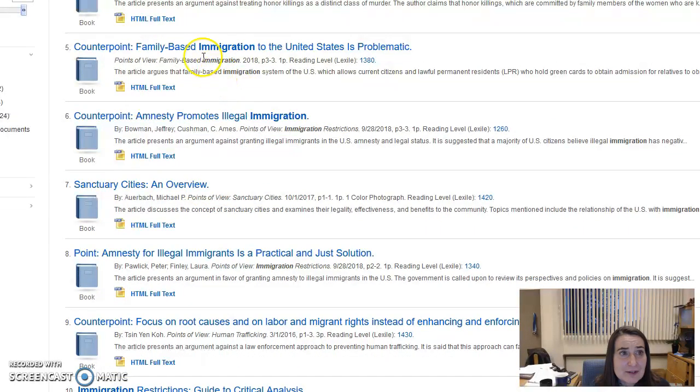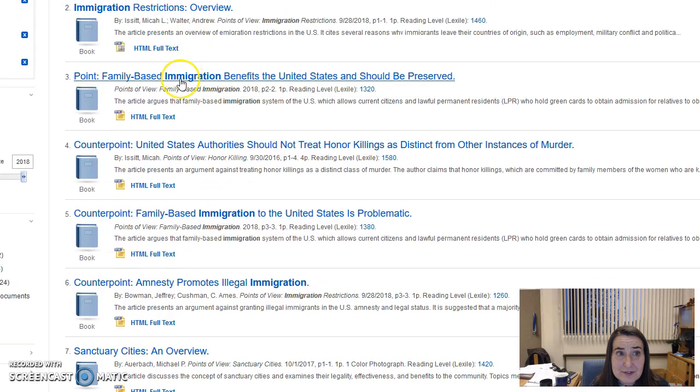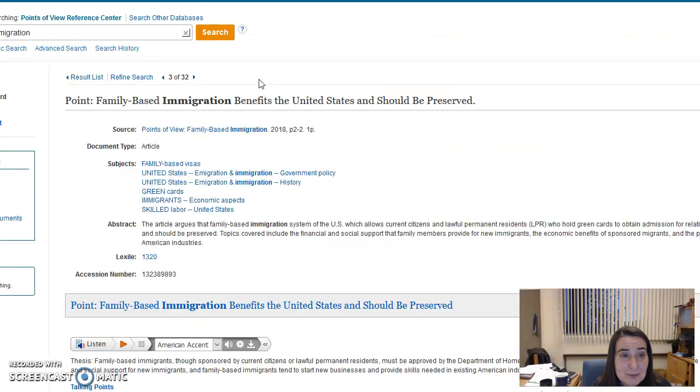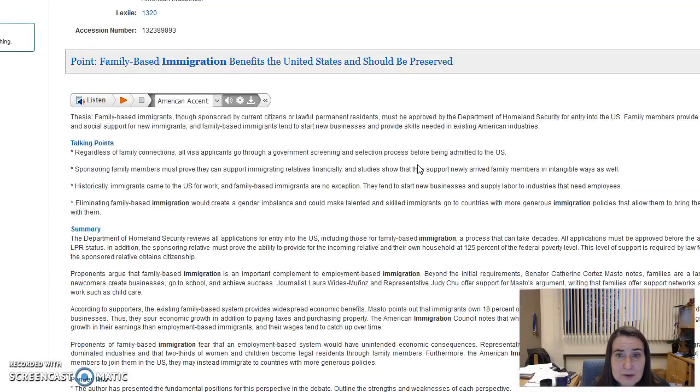So someone here in their counterpoint is arguing that family-based immigration to the United States is problematic. That's their counterpoint. This point up here is saying, well, family-based immigration benefits the United States and should be preserved. Great, so you might want to look at both of those if that was your topic, for example. So you just click there and you can get a quick snapshot overview of the topic.